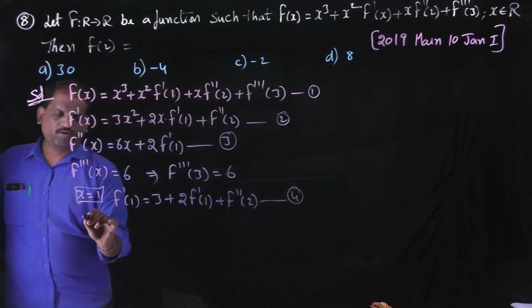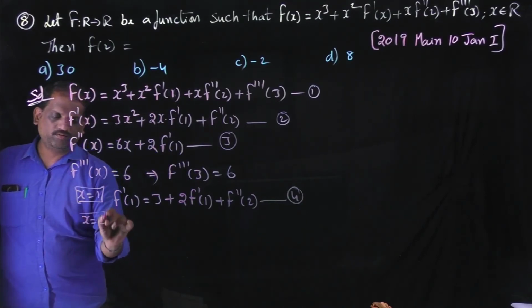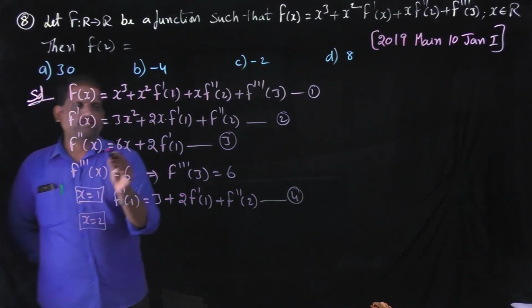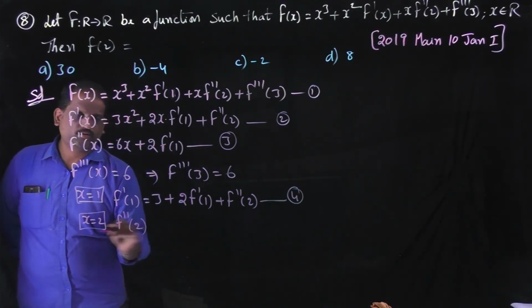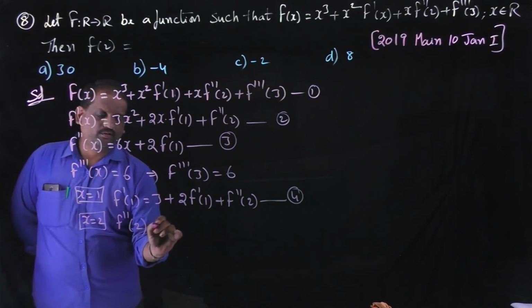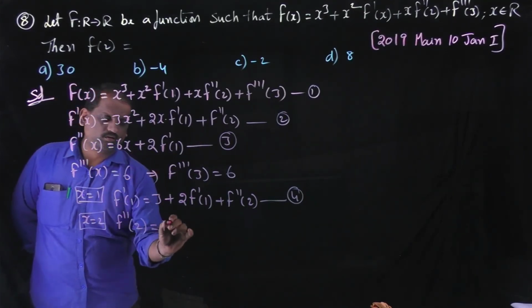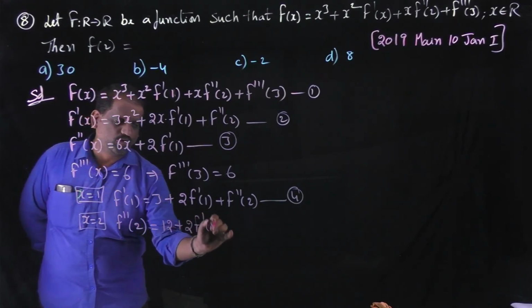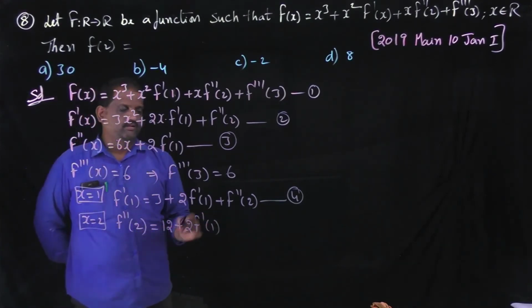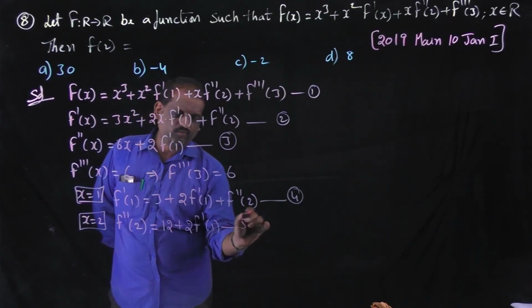Substitute x equal to 2 in equation number 3, then we get f double dash of 2 is equal to 12 plus 2 into f dash of 1. This is equation number 5.